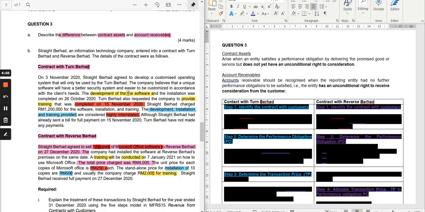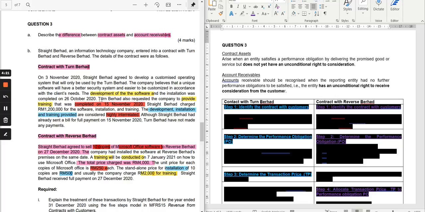The development of the software and the installation was completed on the 26th of October 2020.